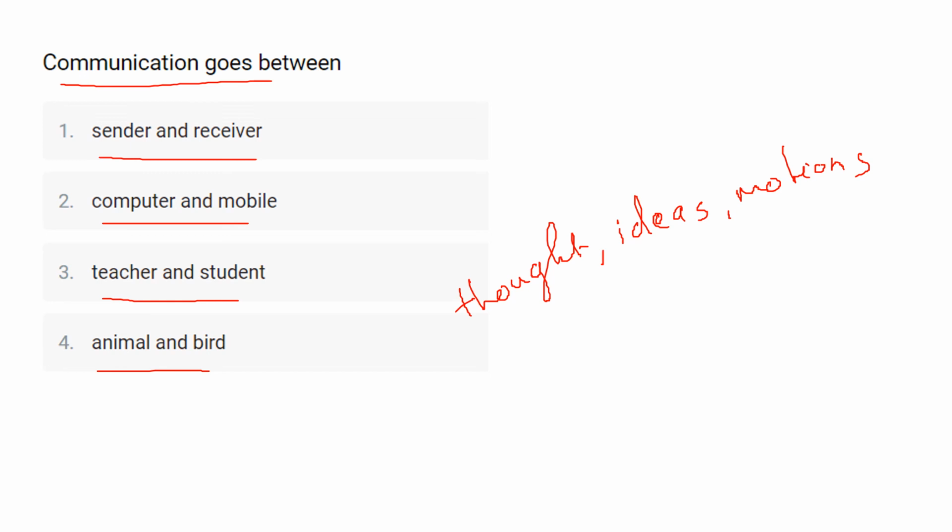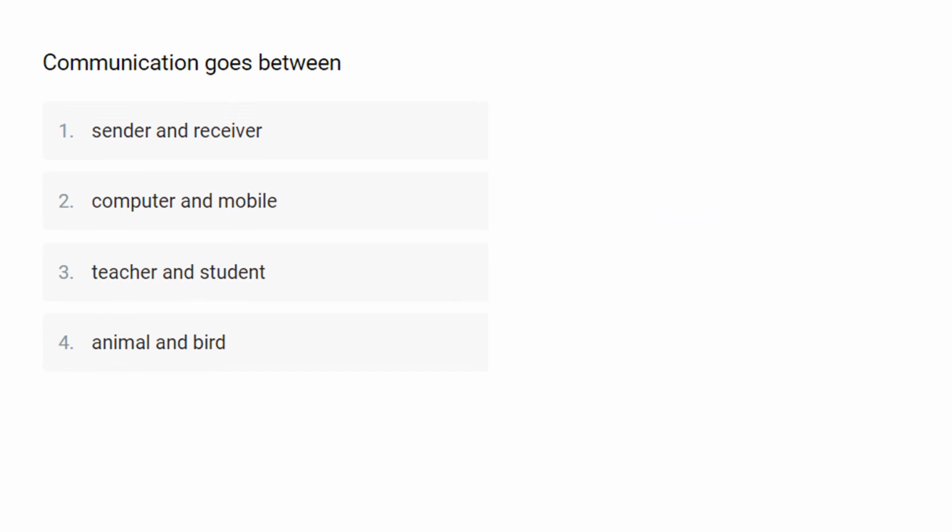It is obvious that communication is an integral part of one's life. In fact, society cannot survive in the absence of communication. So here we say communication goes between sender and receiver.